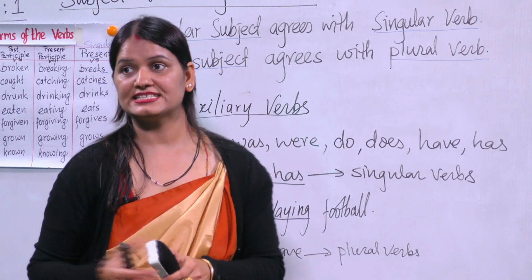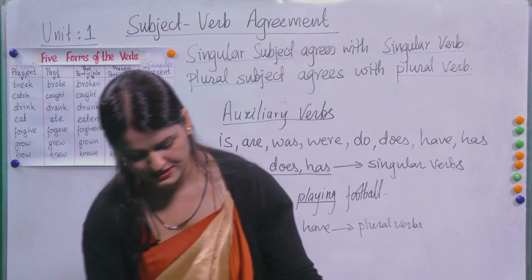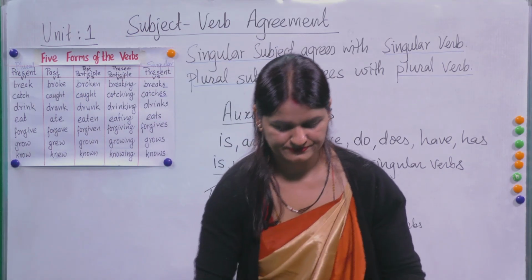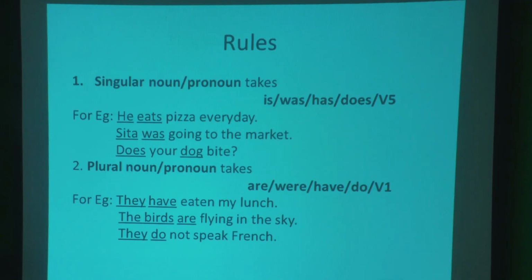Now let's read in detail in PowerPoint. Subject verb agreement. Now look here, singular nouns and pronouns take is, was, has, does, and verb 5. You can see the example. He eats pizza every day. He and eats, both are singular. Sita was going to the market. You can see that Sita is a singular subject, so was is here. Does your dog bite? Look, does goes with dog.